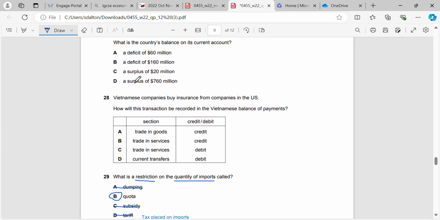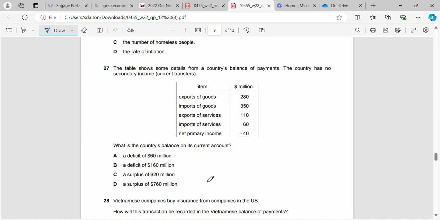Okay, question 28 is a question from question paper 11. Go to my explanation there. Correct answer is C. Question 27 is the exact same. Explanation is on the question paper 11 video. Correct answer is A.